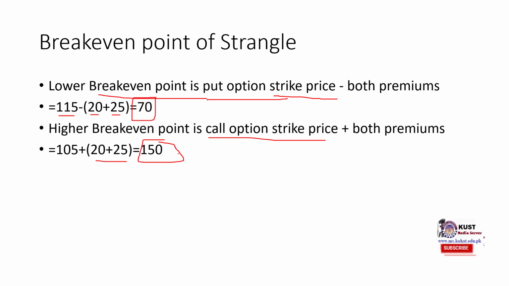So when the future spot price is 150 or 70, we would have a zero profit or loss. When it is between 70 and 150, we would have loss, and when future spot price is lower than 70, or it is higher than 150, then we would have profit.